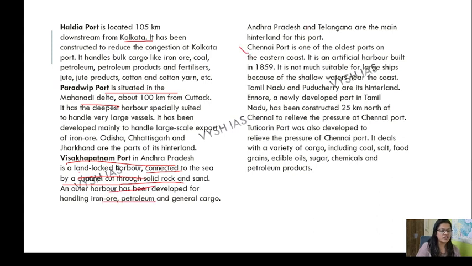And then comes the Chennai port. Chennai is one of the oldest ports on the eastern coast. Artificial harbour built in 1859, it is not much suitable for large ships because of its shallow water. If something is located on the eastern coast, you know the physiography is not suitable there, so you won't be finding the large ports.